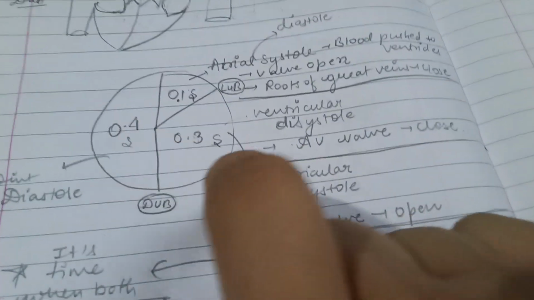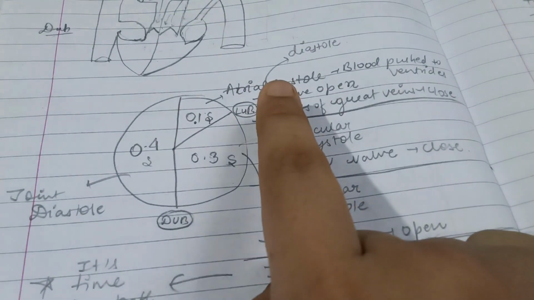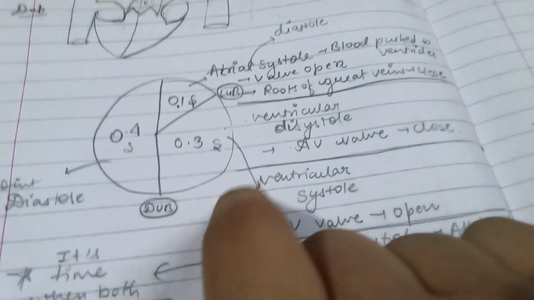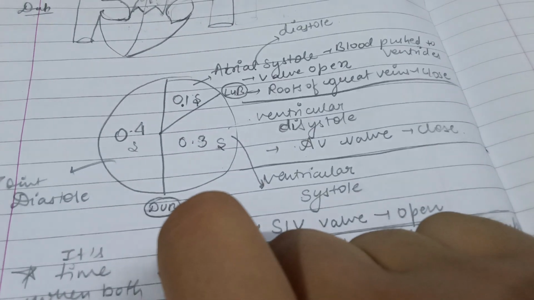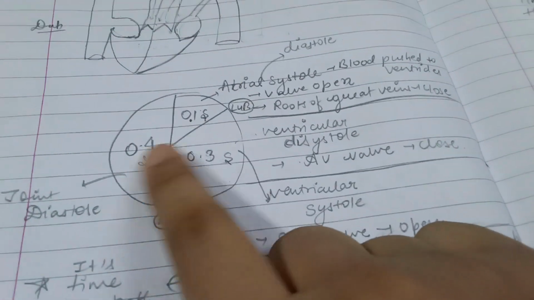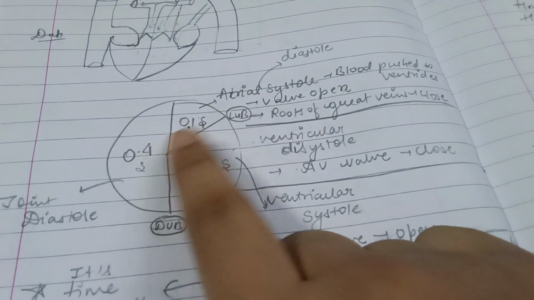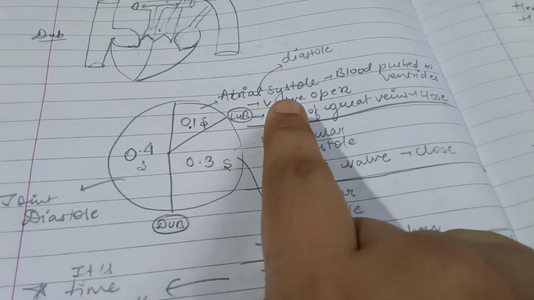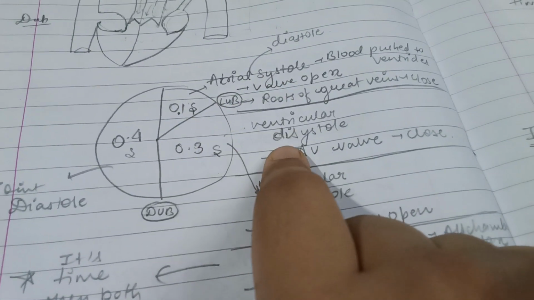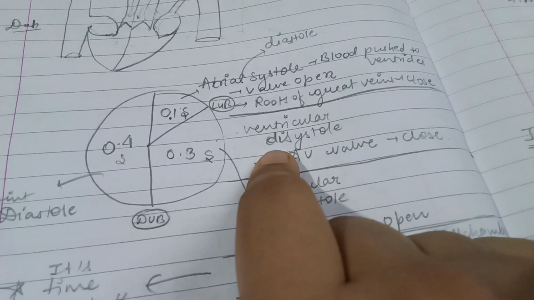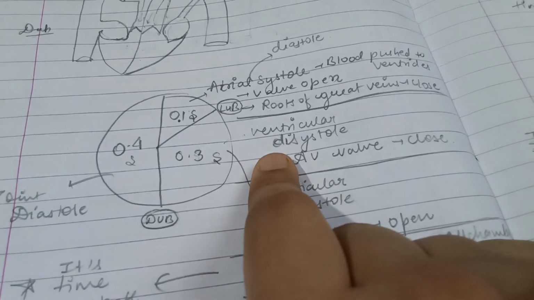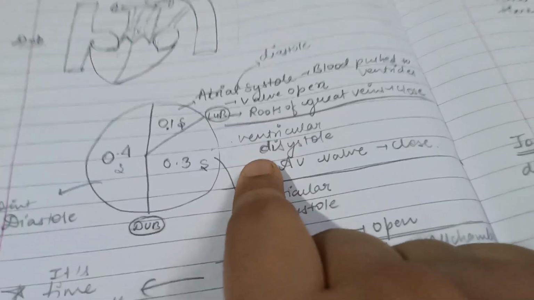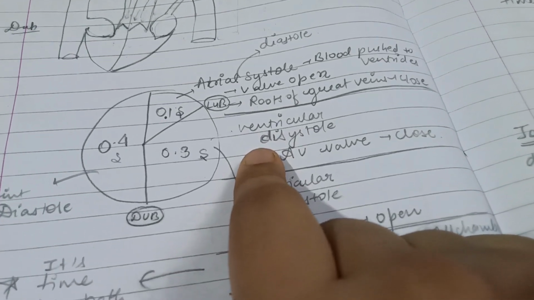Afterwards both of them will relax, the ventricle will relax, and the atrium will also relax. And after relaxing for 0.4 second, both, what will happen is the atrium will contract, but the ventricle will relax only. I hope you are getting my point. No, just get my words, don't go by my words, actually get my feelings.